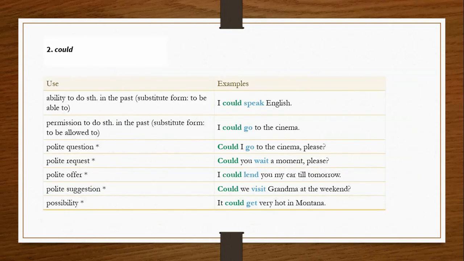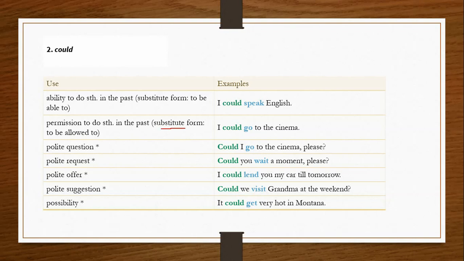In this slide we are going to study the use of could. It is used to express ability to do something in the past. There it was present, here: "I could speak English." So it is a past activity. Permission to do something in the past, and the substitute form is to be allowed to: "I could go to the cinema."